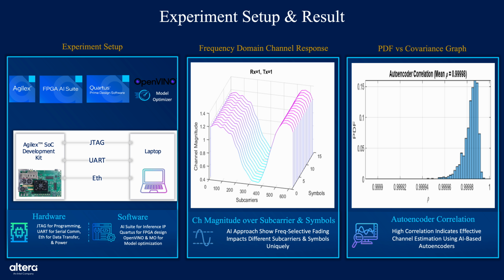On the right is the PDF versus covariance graph, where we evaluate the correlation between the original and reconstructed channel data using autoencoders. The tight clustering near a correlation value of 1 demonstrates high fidelity, proving the AI model's accuracy in compressing and reconstructing CSI data. Together, this setup and its results validate the robustness, precision, and practical deployment of AI-based CSI estimation for next-generation wireless systems.